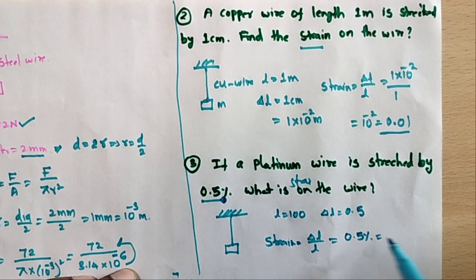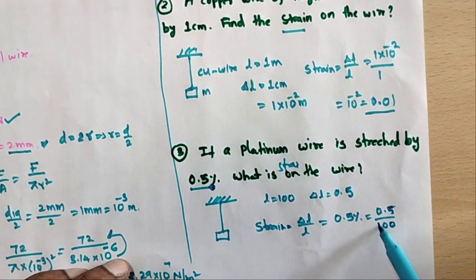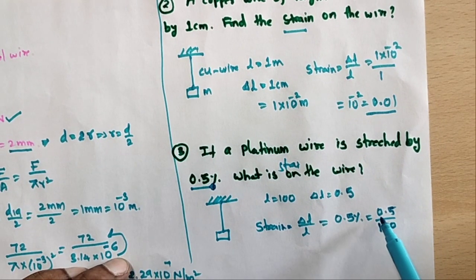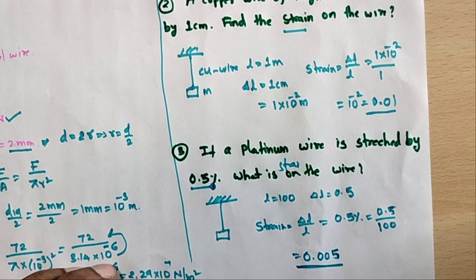Here, how much strain is given as a percentage? 0.5 percent, that is 0.5 by 100. The wire is stretched by 0.5% strain, so 0.5 by 100. Calculating, 0.5 by 100 is equal to 0.005. So what is the answer? 0.005.